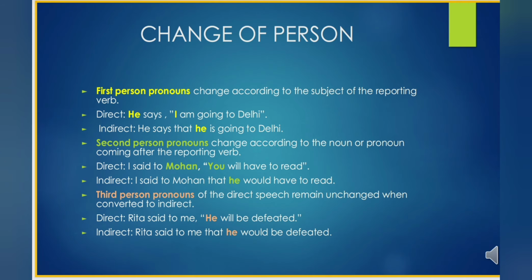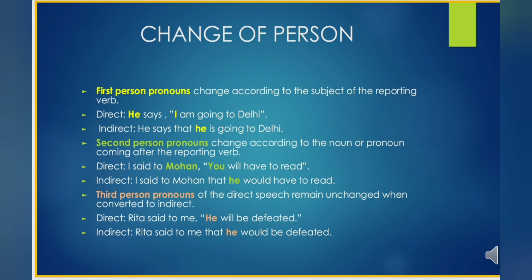Change of persons. Now let's see how first person, second person and third person pronouns will change when you convert direct speech to indirect speech. First person pronouns will change according to the subject of the reporting verb. Here in this example, you can see he says, I am going to Delhi.